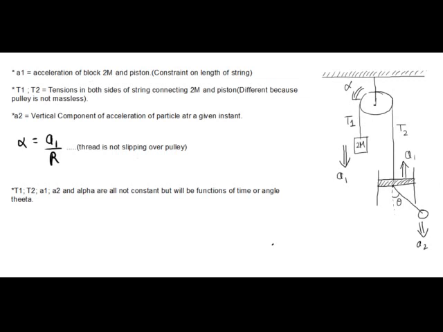Now it is important to note that T1, T2, a1, a2 and alpha are all not constant. All these variables represent different motion variables at any arbitrary instant. These variables will be some complicated functions of time or angle theta; they will not be constant.